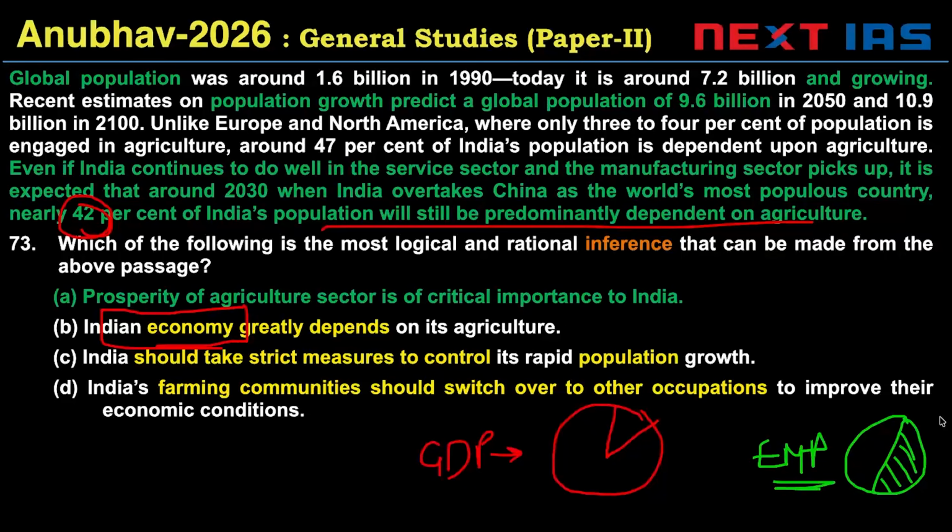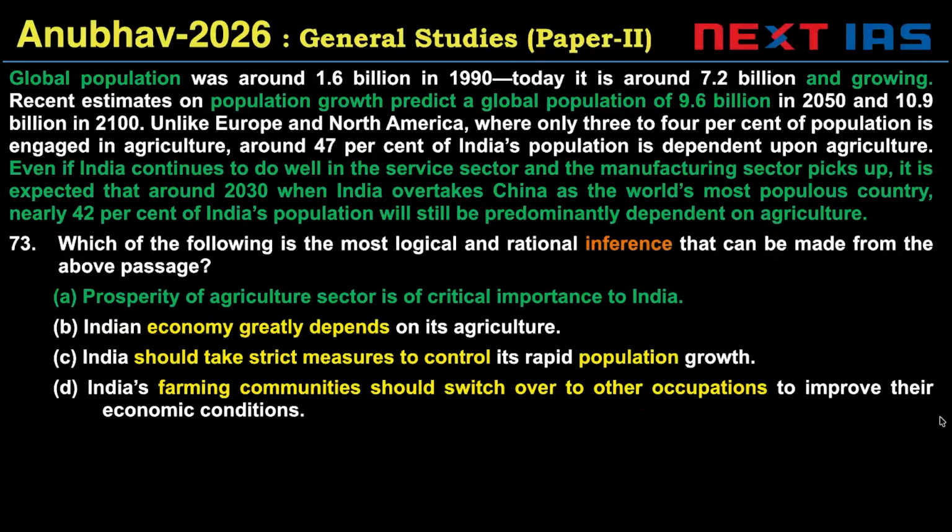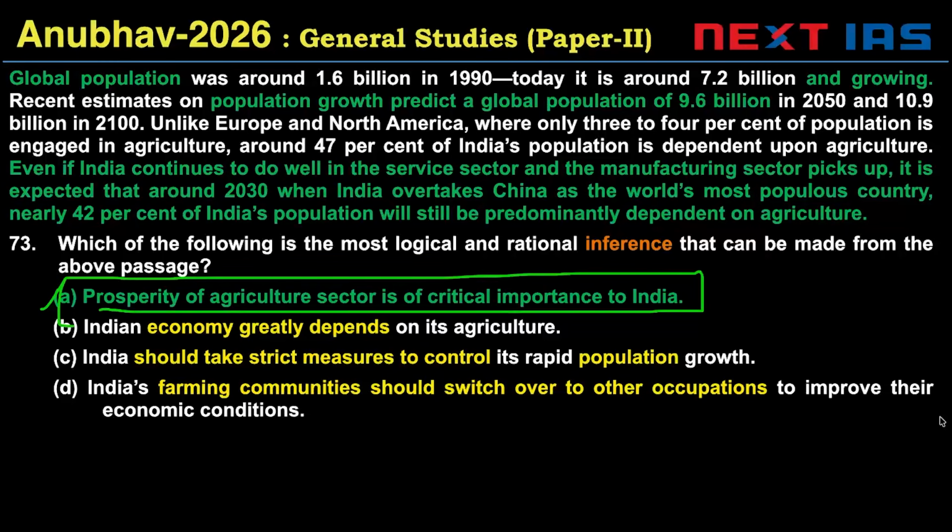Does it bring only this much, or does it bring this much, or does it bring more? Unknown to us. So the right answer is option A. Prosperity of agriculture sector is of critical importance to India because population will still be predominantly dependent on agriculture. A is the correct choice.